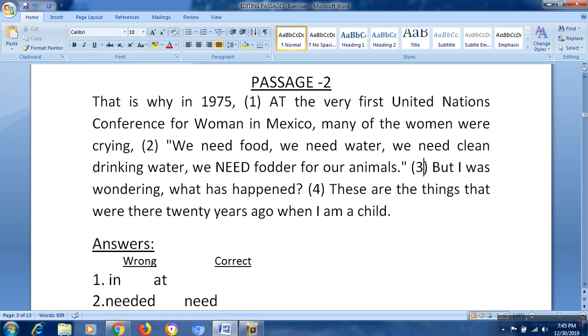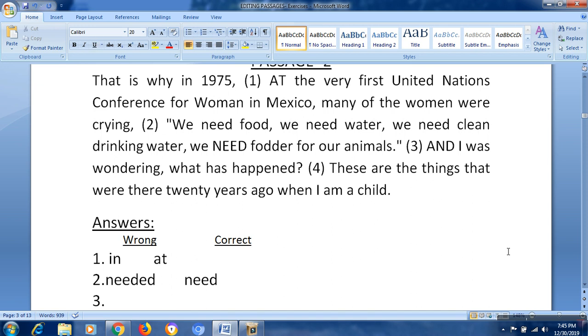Next. They need a fodder for their animals, but I was wondering. So here we have to think. First word is "but". I was wondering. Actually, "but" won't come here. So the answer here is "and". I was wondering. So the third one is "and", it's not "but". And I was wondering what has happened at present.